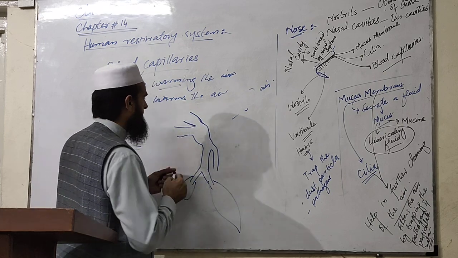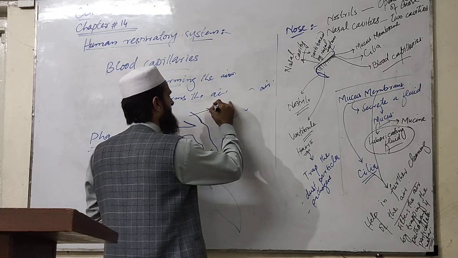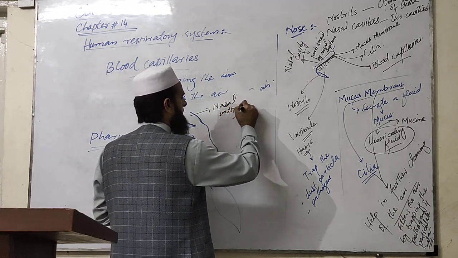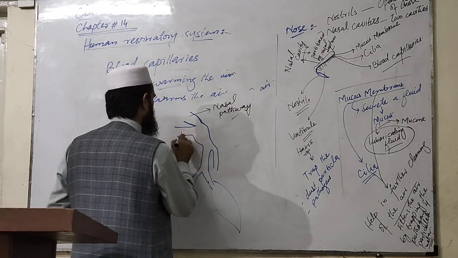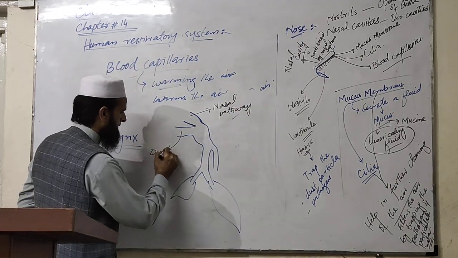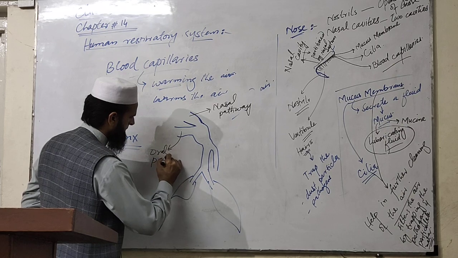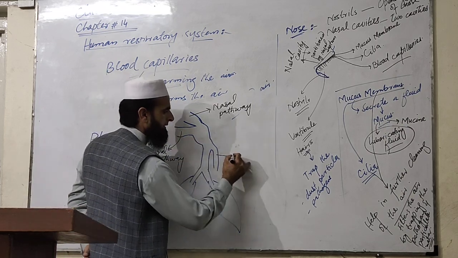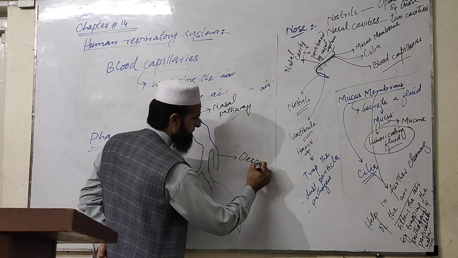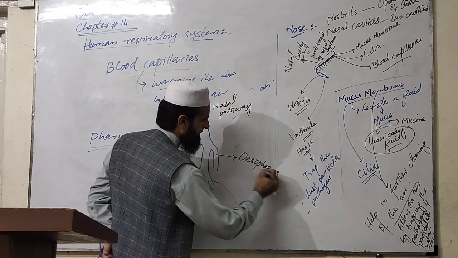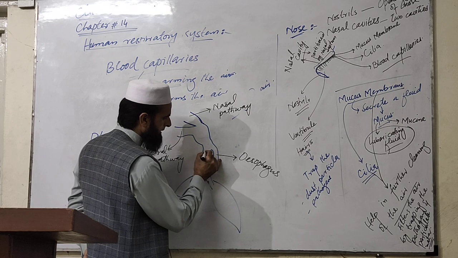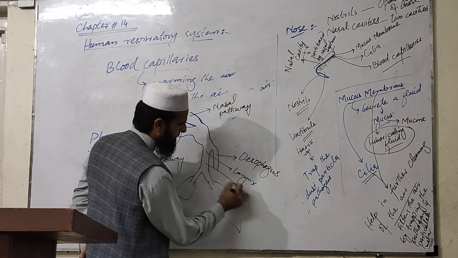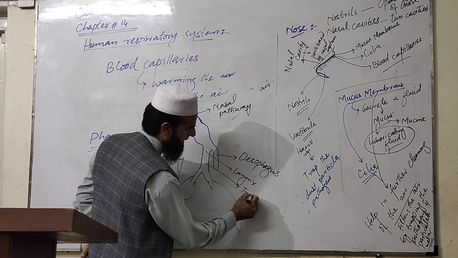So if we label it, this is the nasal pathway, this is the oral pathway, behind it this is the esophagus, and this is the larynx, which further opens into the trachea.